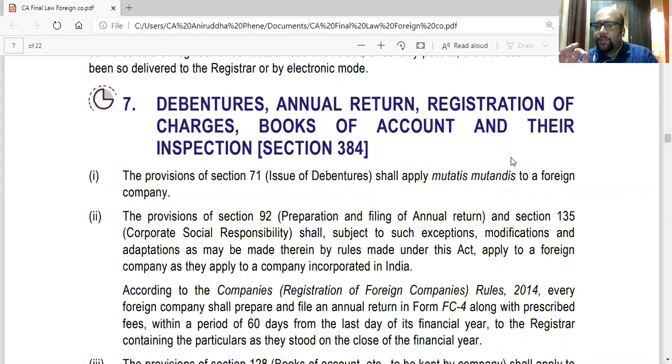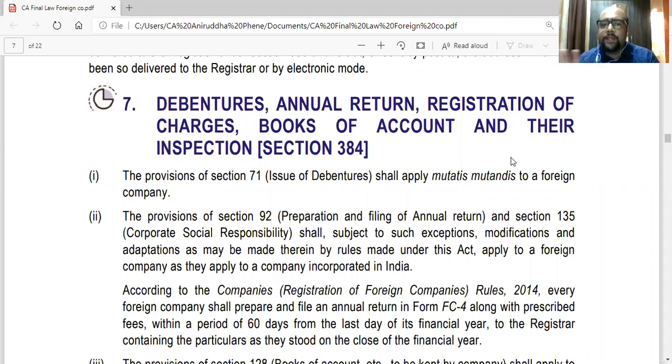all the provisions for issue of debentures, for submitting annual return, for registration of charges, maintenance of books of accounts, and inspection of them, as applicable to Indian companies, will be applicable to foreign companies also.